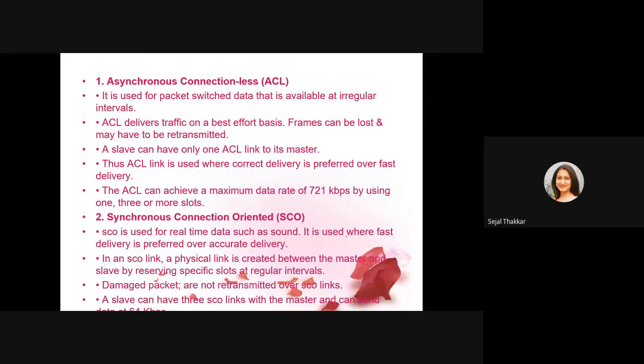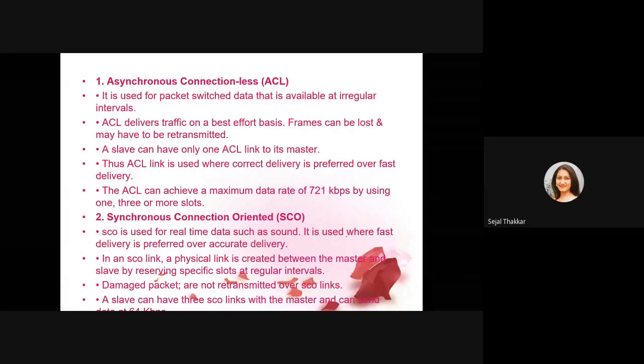As I told you, it helps us in creating links like TCP and UDP, connection oriented and connectionless. So the asynchronous connectionless link is used for packet switched data that is available at irregular intervals. ACL delivers traffic on a best effort basis. Frames can be lost and may have to be retransmitted. A slave can have only one ACL link to its master.